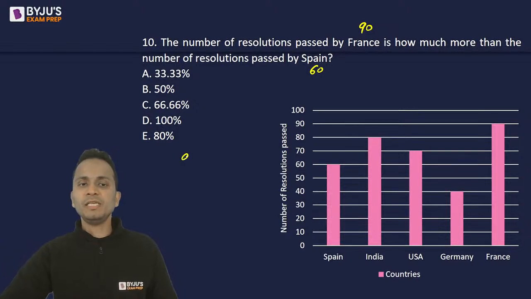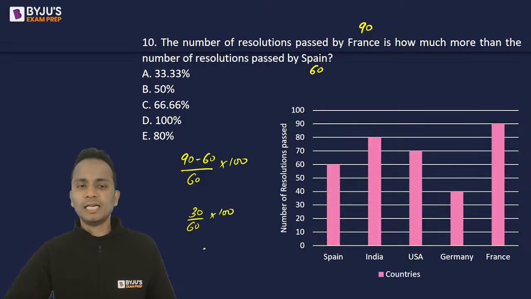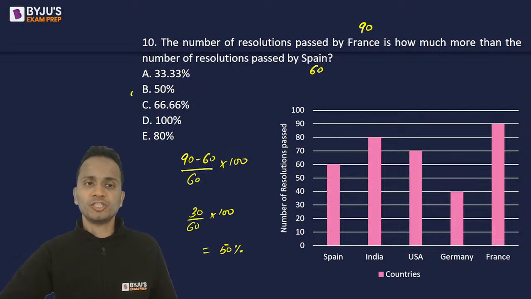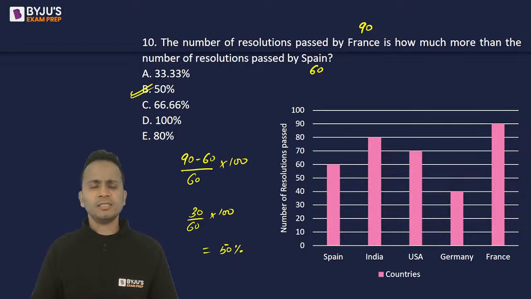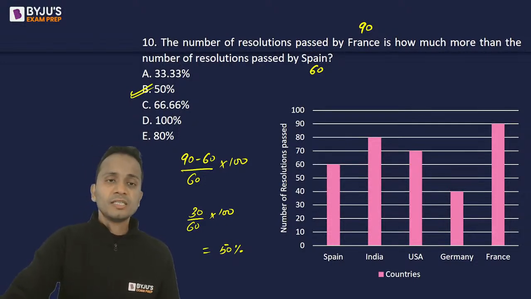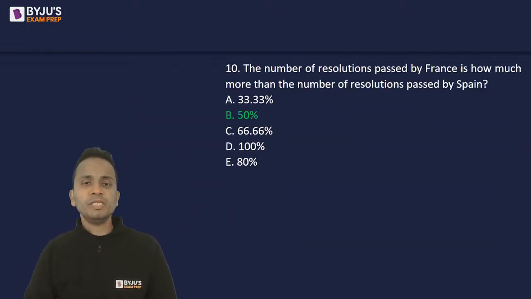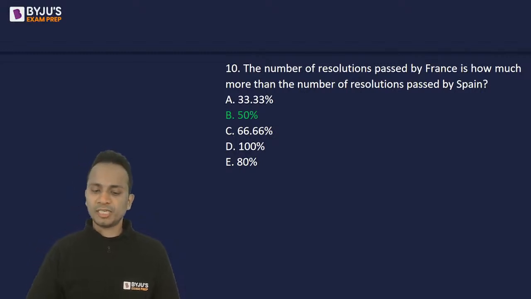Okay, so that will be 90 minus 60 divided by 60 into 100. Simple calculation. So 30 divided by 60 into 100, and this comes out to be 50 percentages. 50 percentage. So option B is the correct answer. Abhishek, Kulkul and Kumar Anand, three of you have given the answer of this question. So option B, that is 50, is correct answer of question number 10.